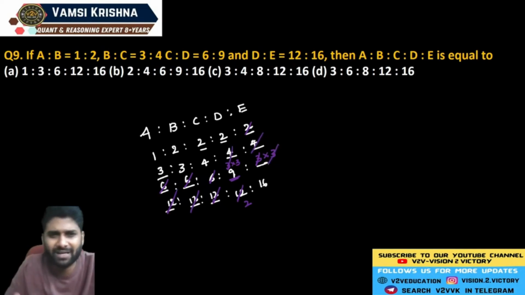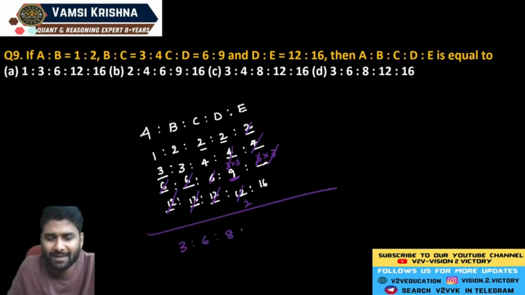Now you never get any other calculations further. Just go through that. Finally, here you will get only 3 in A's position, 6 in B's position, 8 in the third position, 4 twos are 8, and you will get 3 here, 3 twos are 6, 6 twos are 12, fourth position, and finally 16. Option C is the correct answer.